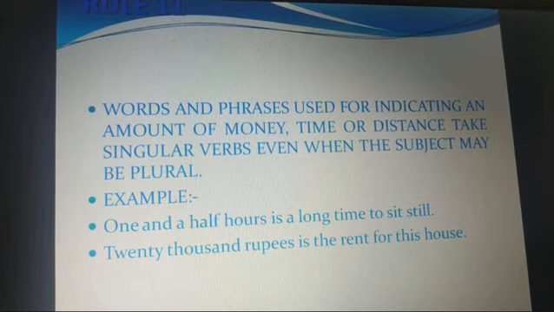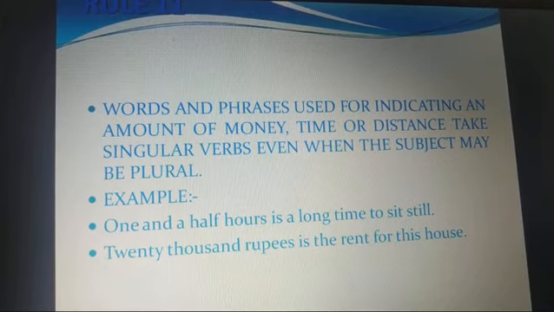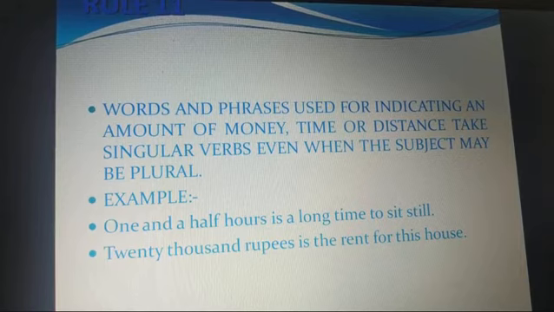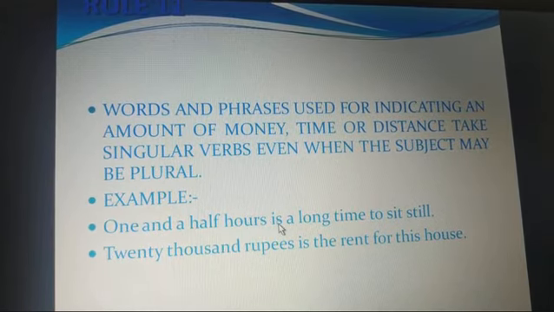1.5 hours is a long time to sit. 1.5 hours is a long tenure, isn't it? How many minutes? It is 90 minutes. 90 minutes is a long period we are using. We are not saying 90 minutes are a long time. So we consider time as a singular verb. So I am using is. I am not using are here.